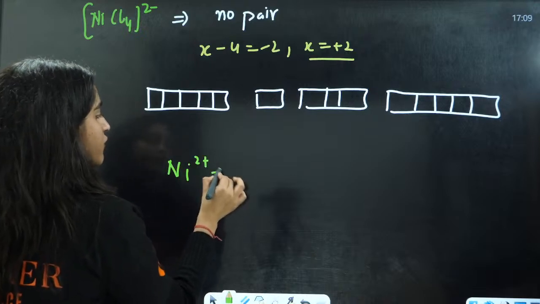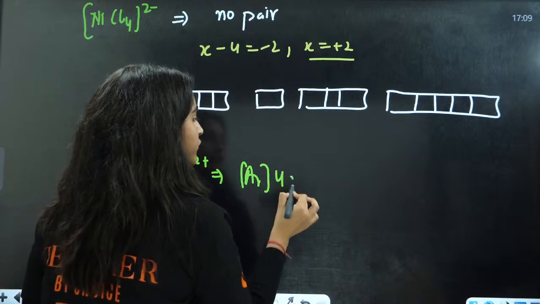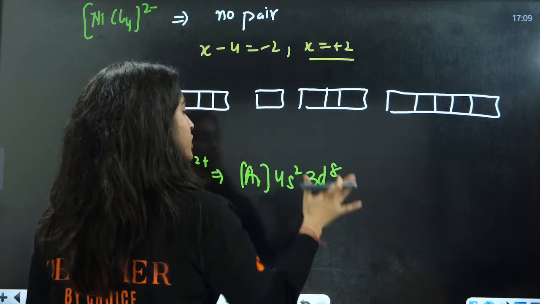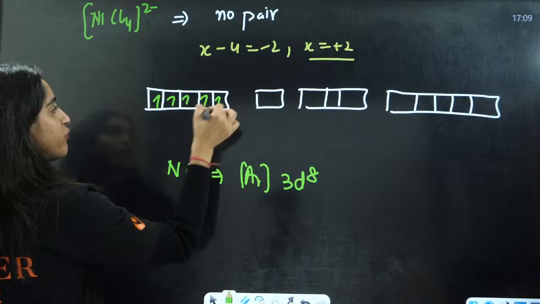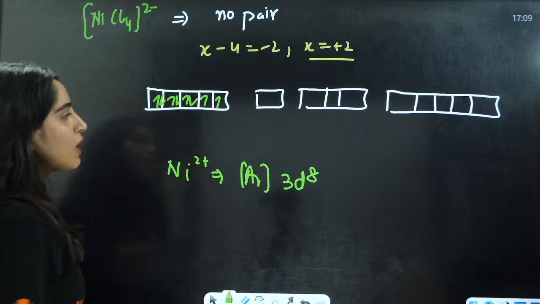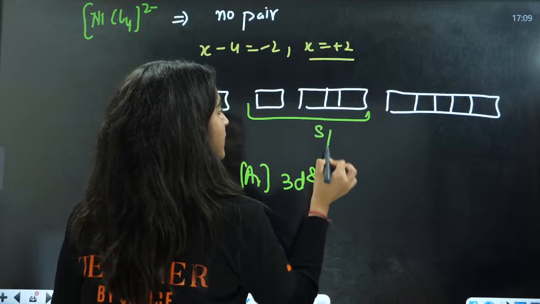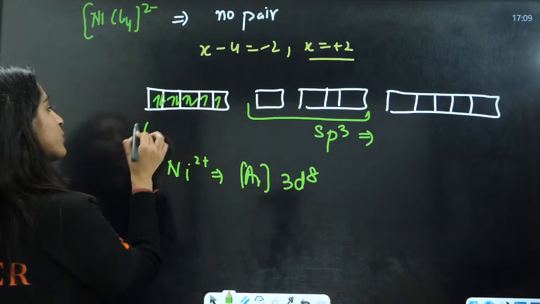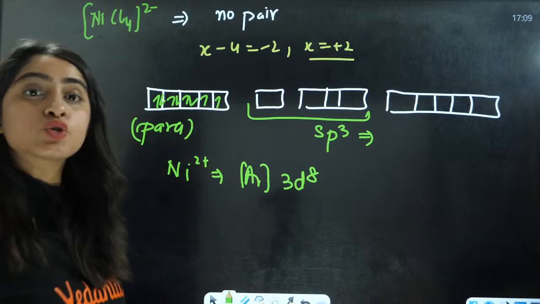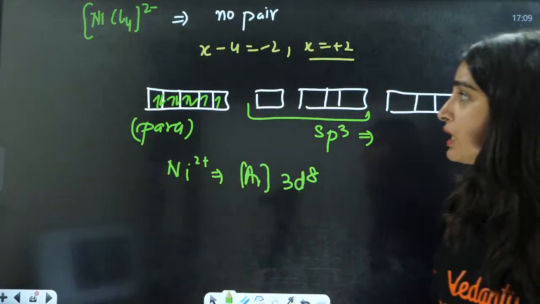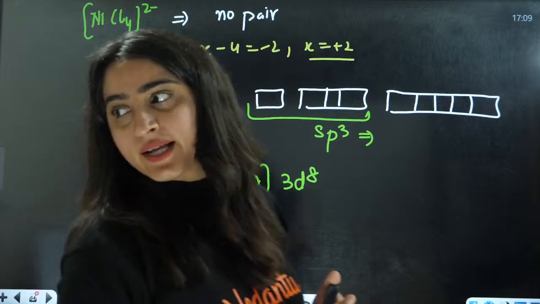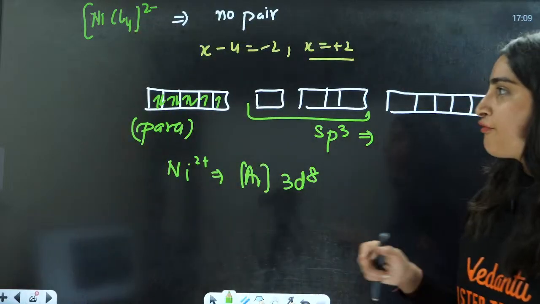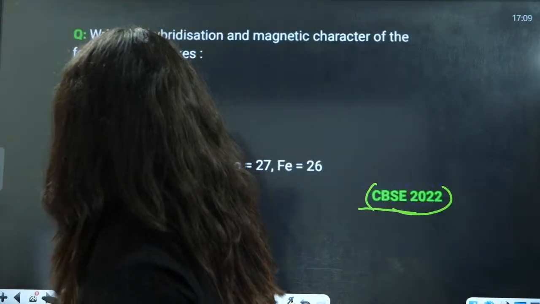nickel 2 positive electronic configuration. Argon 4s2 3d8. After losing 2 electrons, it will be 3d8. 1, 2, 3, 4, 5, 6, 7, 8. So the hybridization here is going to be sp3 hybridization, and it is going to be a paramagnetic compound because of the unpaired electrons. Yes, you will definitely get the PDF.